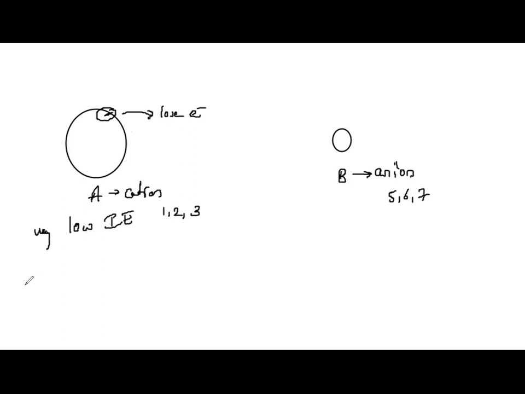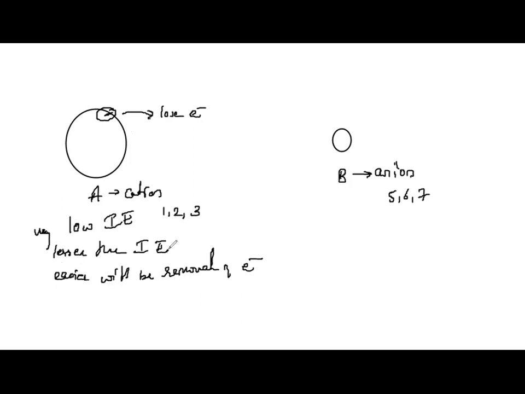Why? Because the lesser the ionization energy, the easier will be the removal of the electron. Are you all understanding? Easier will be the removal of the electron, so the ionization energy of the atom which is going to lose an electron will be very less.